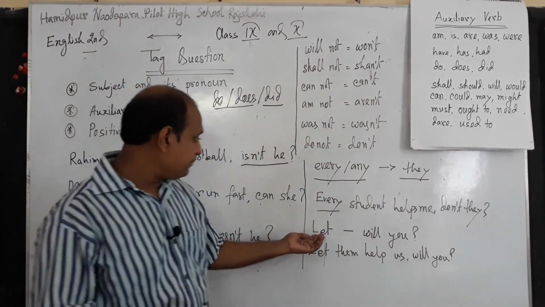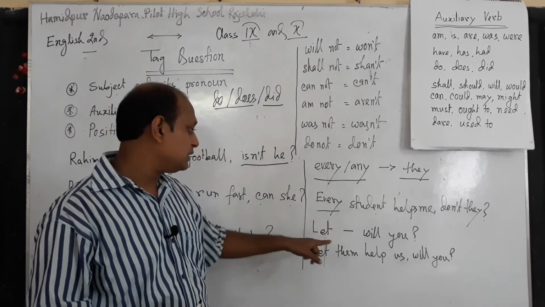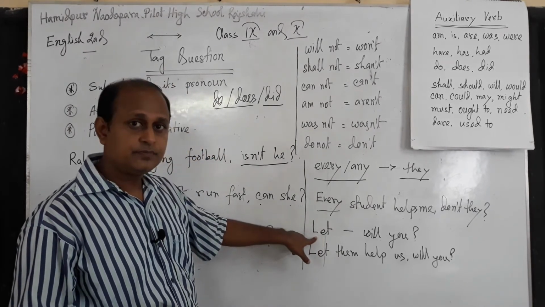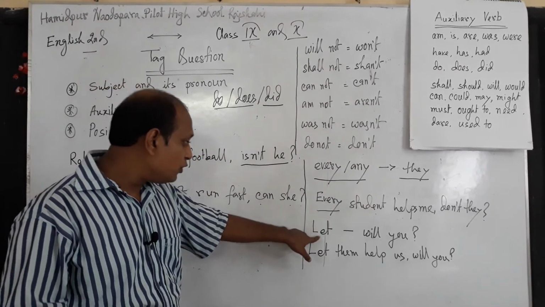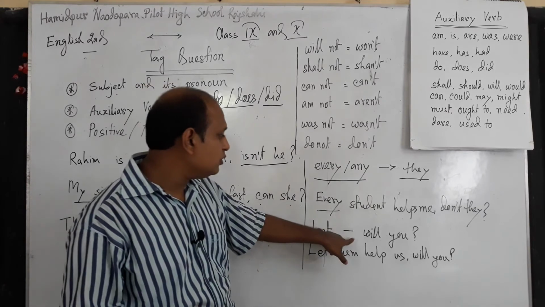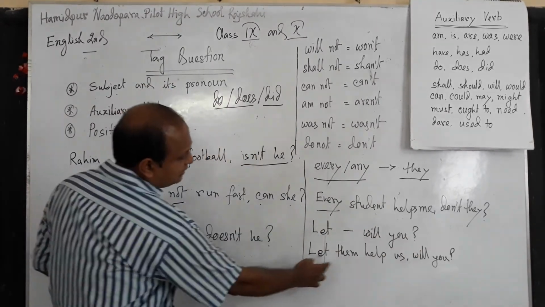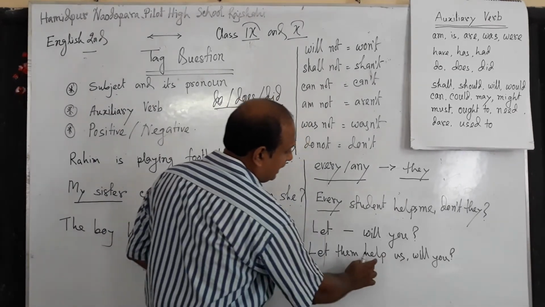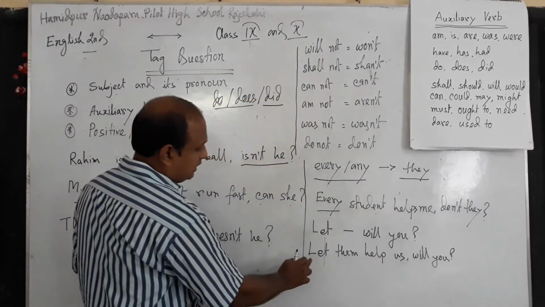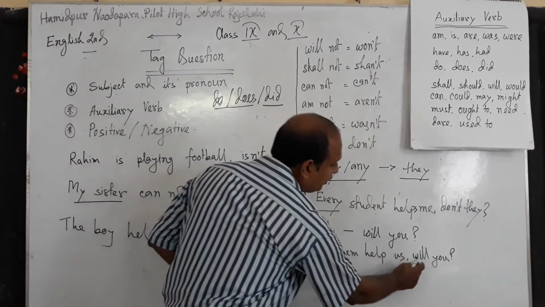Then another rule applies. If the sentence starts with let, we will use will you. For example, let them help us. Our sentence starts with let, so we will use will you.